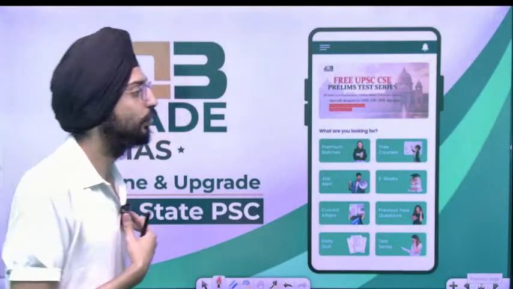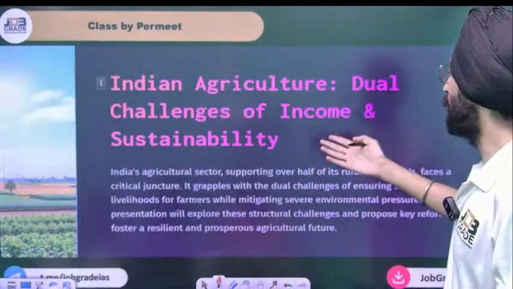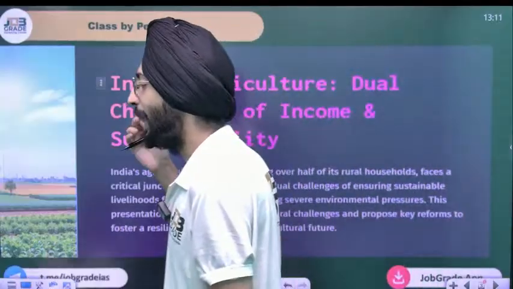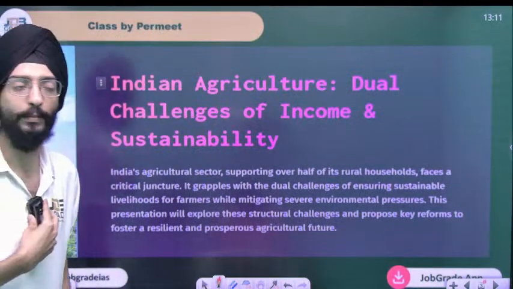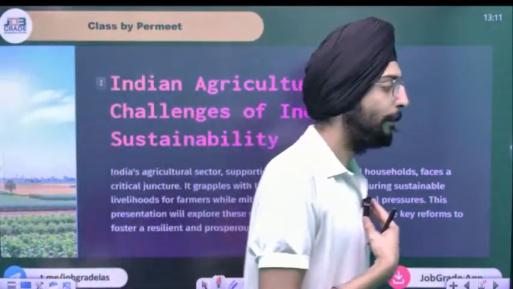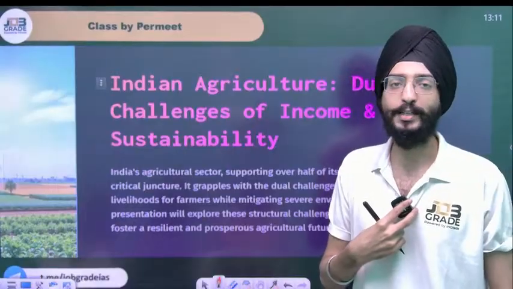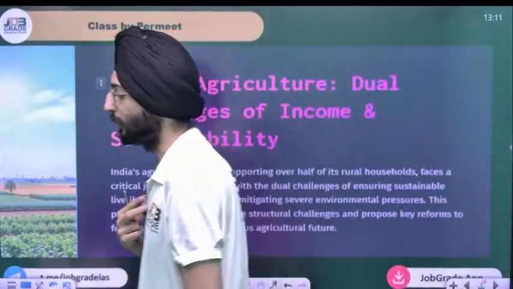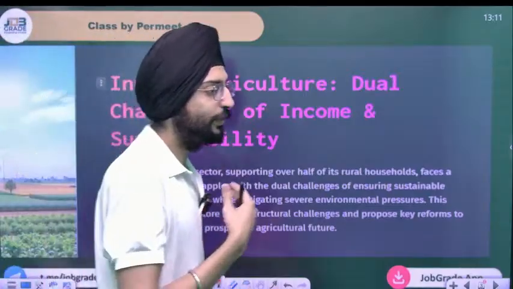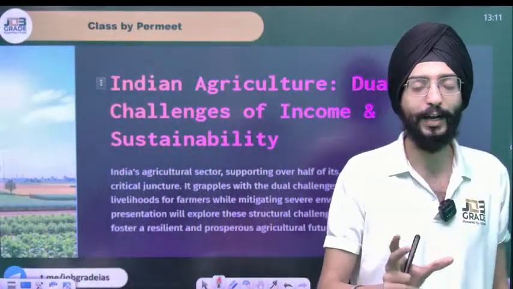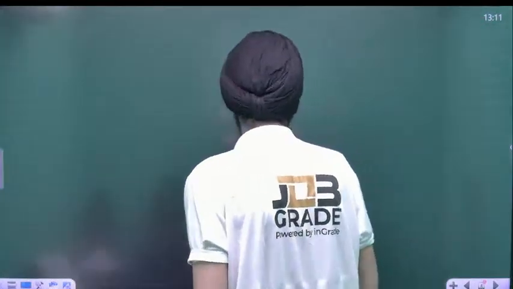I'm going to present you the first PPT. Okay. So, Indian agriculture: the dual challenges of income and sustainability. As you know, we had a target of doubling farmers' income by 2022, but that has been missed, because of the various bottlenecks with the implementation of policy. So again, we're going to discuss what's the problem associated with that as well. But let's begin with certain things.